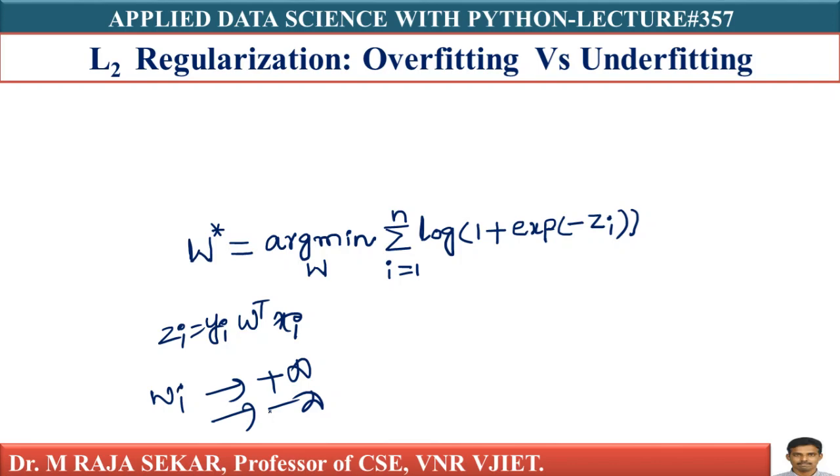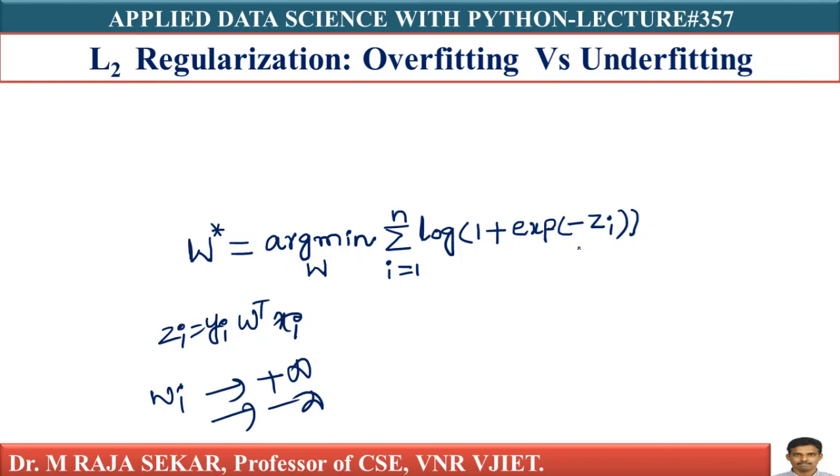The argmin of sigma i equal to 1 to n of log of 1 plus exp of minus Zi. This value will become 0 as Zi goes to infinity, isn't it? In that case, Wi goes to plus infinity or minus infinity. So how do we control for it? It sometimes happens, not always, but I can construct data sets for which Wi goes to plus infinity or minus infinity.